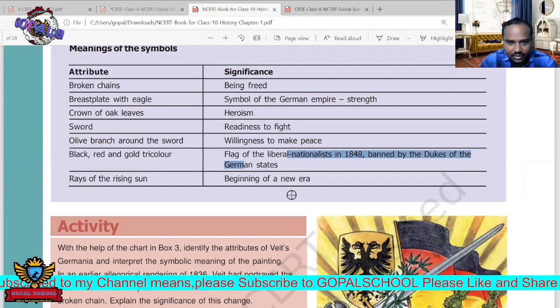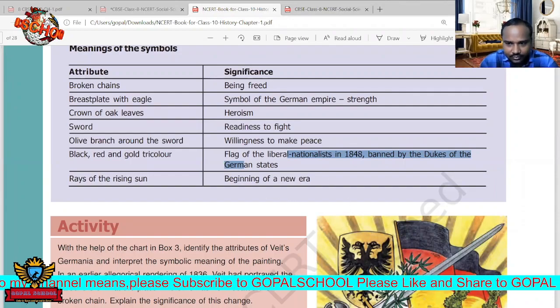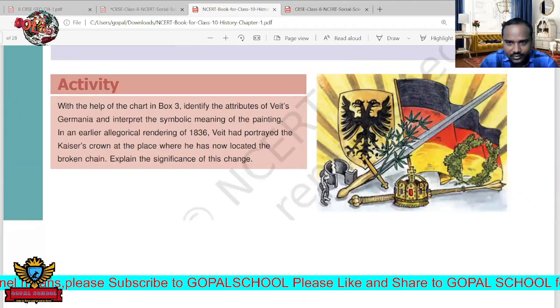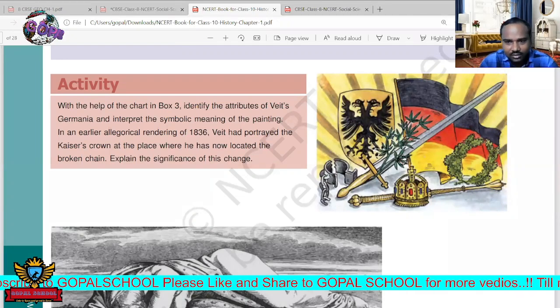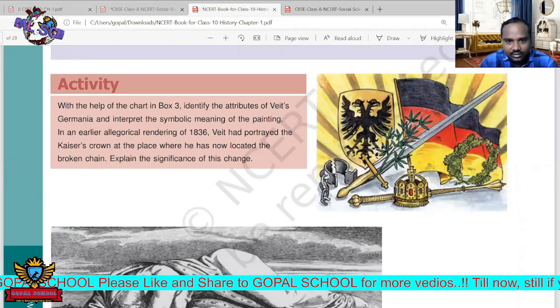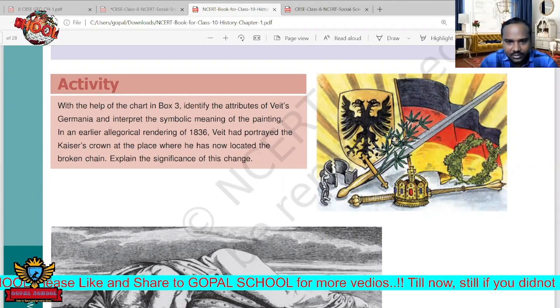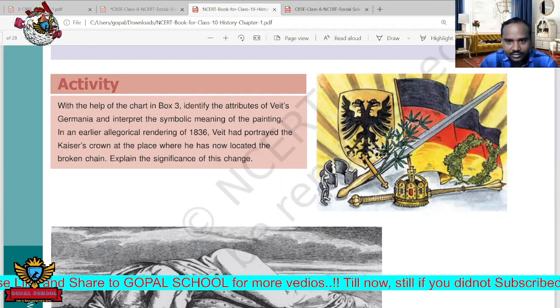So what is the meaning for that? The beginning of a new era, the beginning of new time. These are the political symbols, but actually they are not holding this one. They are just wearing these kind of symbols on the cloth and also on the banners.